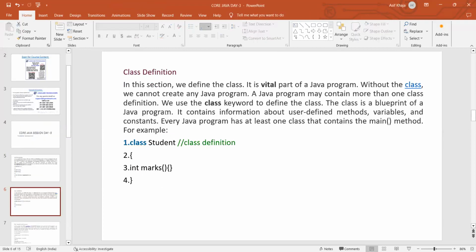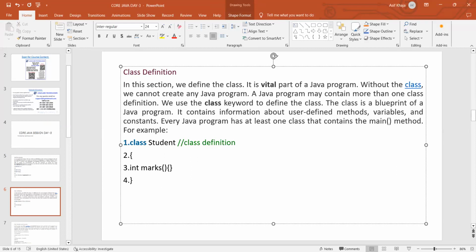The next section is the class definition. In this section, we define the class, which means we are just creating a class at this level. It is a vital part of a Java program and plays a main role in it.